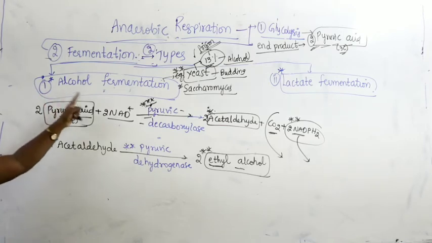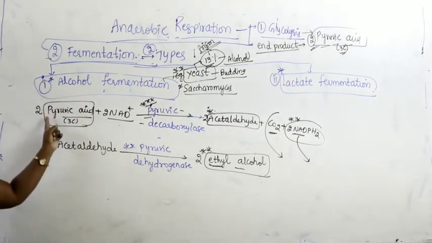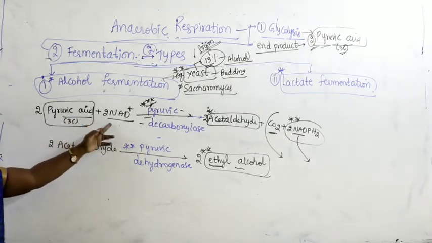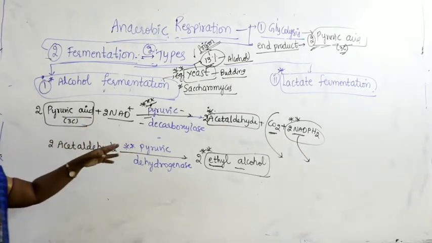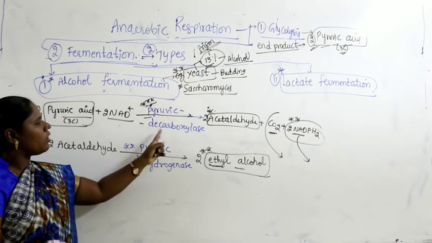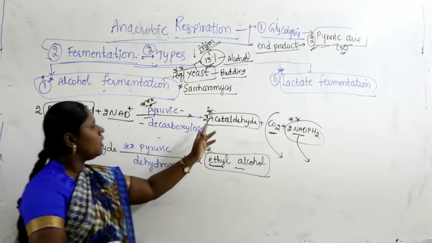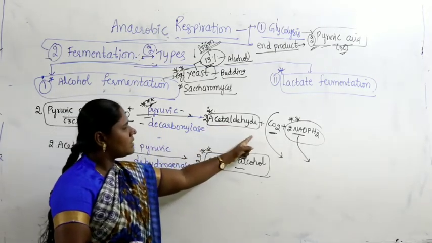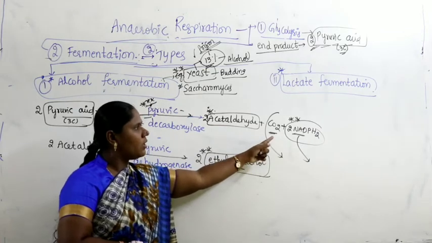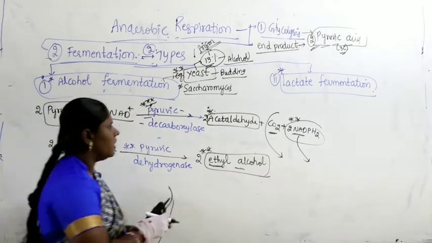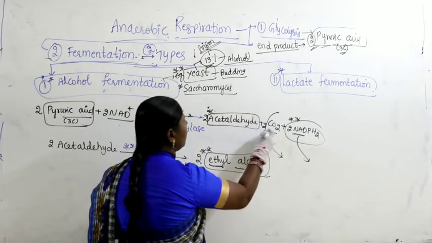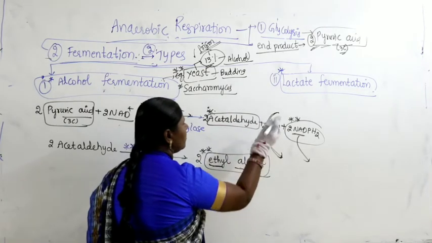The first one, alcohol fermentation: you take 2 molecules of pyruvic acid, each having 3 carbons, reduced with 2 NAD plus. With the help of the enzyme pyruvic decarboxylase, it produces 2 acetaldehyde plus carbon dioxide and 2 NADPH2. So, here 2 molecules of carbon dioxide are released out.